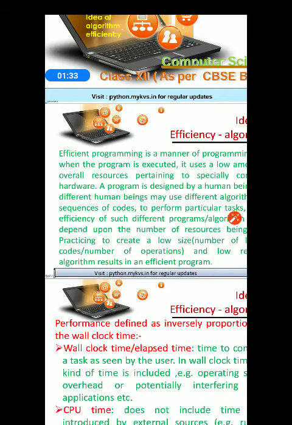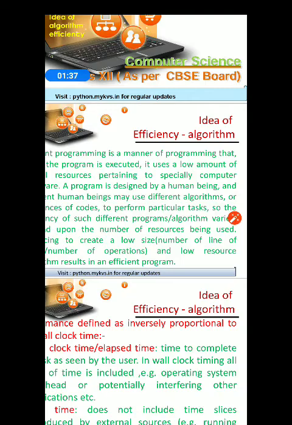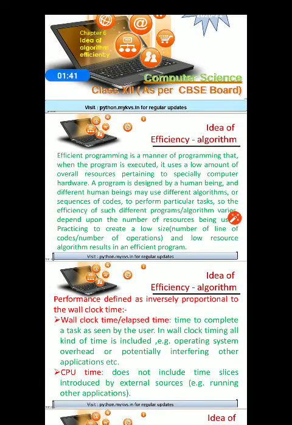There are other performance factors also, such as the size or the number of lines of the code. Okay, and so an algorithm that is taking low resource will be said to be an efficient program.